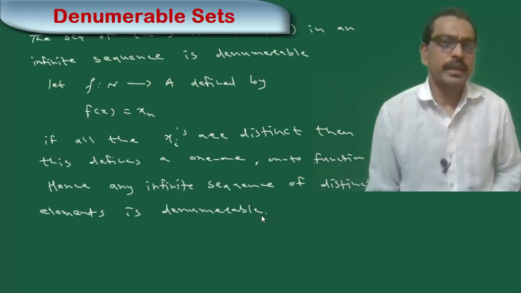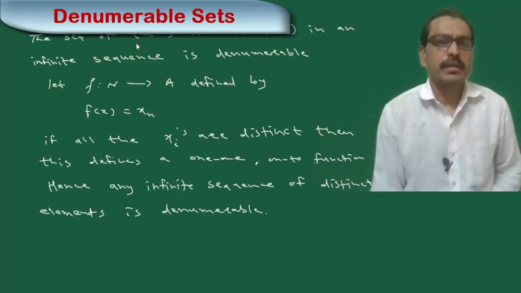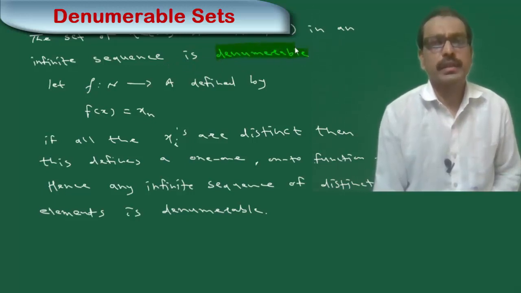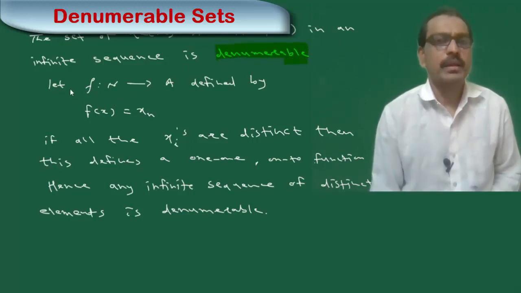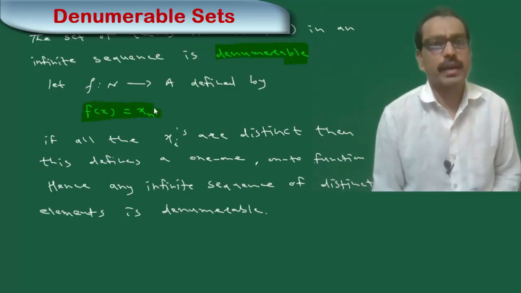See, in this example, the set A having elements x1, x2, and so on is an infinite sequence, and this infinite sequence is denumerable. First, let me define a map f from N onto A, and this map is defined by f of n is equal to xn.